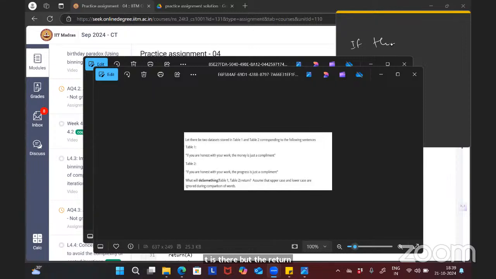Yeah, if in the else part the return count is not there, if nothing is there, then also the answer will be 12. Just in the else part, there is return count. So after seeing a different word in the two sentences, whatever the value of count is, that will be returned. Okay. Thank you.